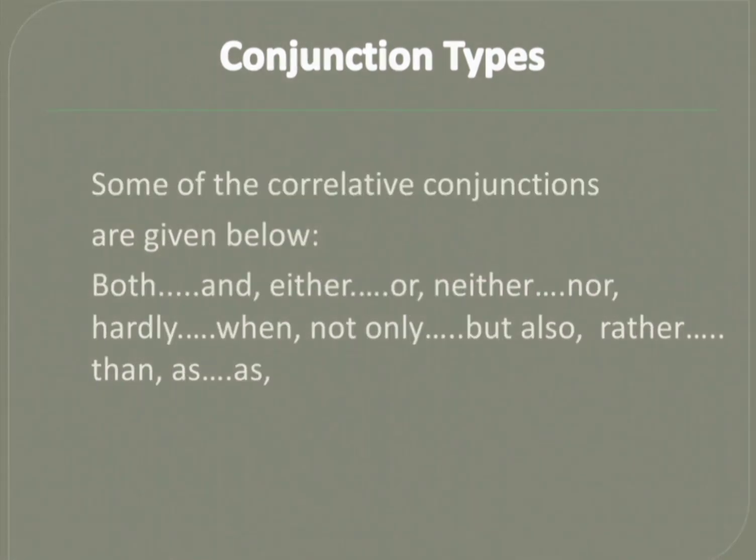Some of the correlative conjunctions are given below: both, and, either, or, neither, nor, hardly, when, not only, but also, rather than, as.